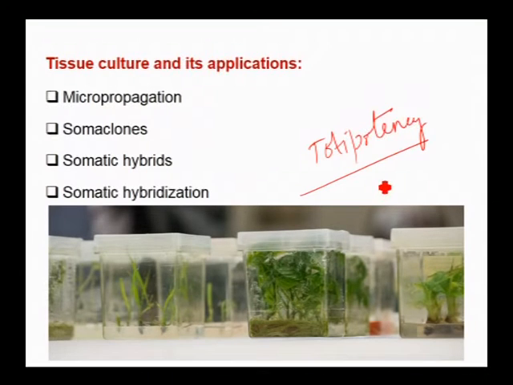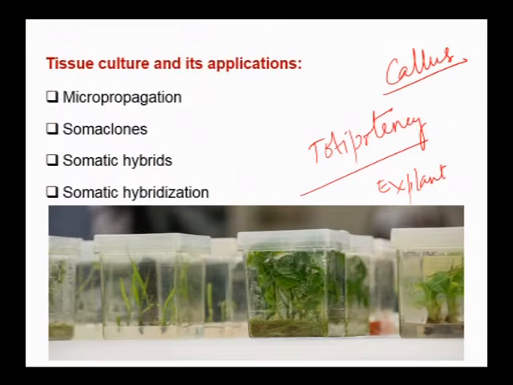For this we select any part of the plant, called an explant. This explant, under controlled conditions like proper nutrient medium, temperature and various other in vitro conditions, differentiates and produces an undifferentiated mass of tissue called callus.